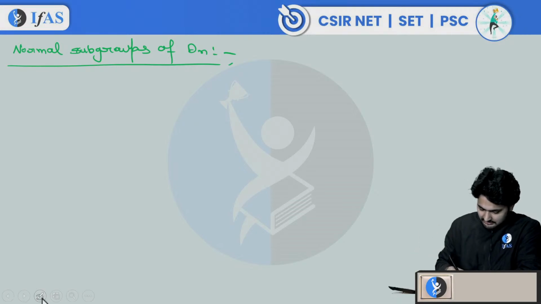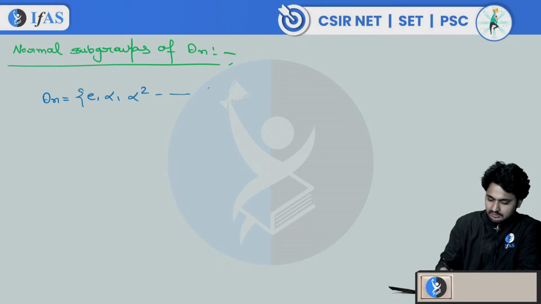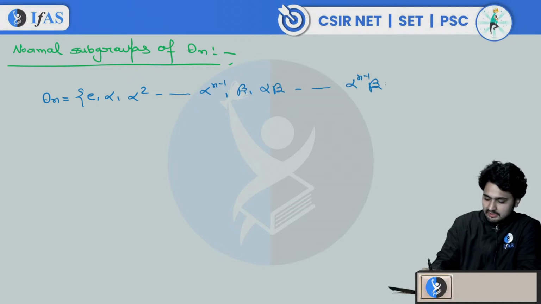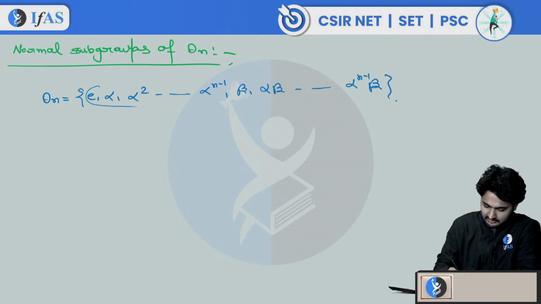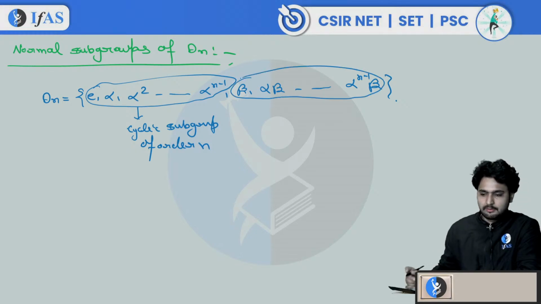Let me tell you what the structure of Dn is. Dn is equal to {e, α, α², up to αⁿ⁻¹, β, αβ, up to αⁿ⁻¹β}. This is how the dihedral group looks. The first ones are all rotations, and you can see that it is a cyclic subgroup of order n. The others are all reflections of order 2. So this is our dihedral group.